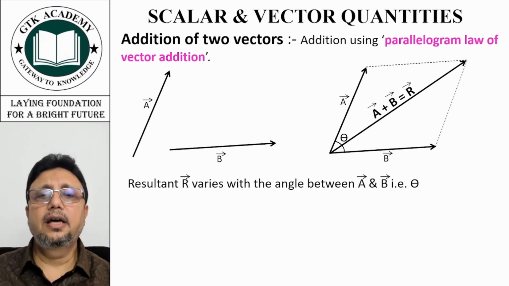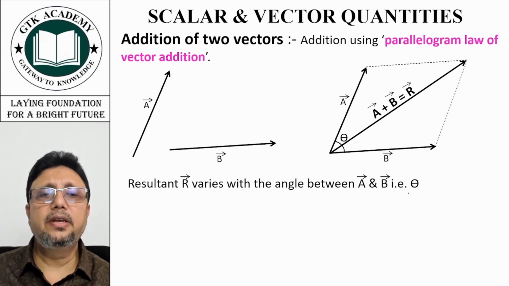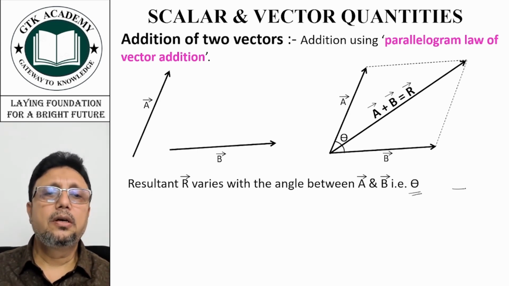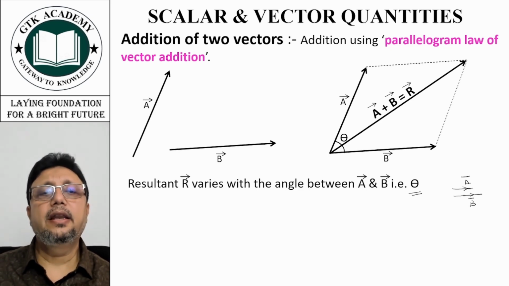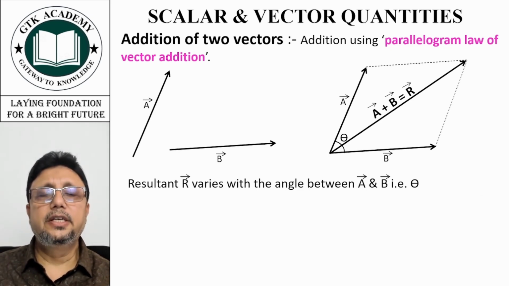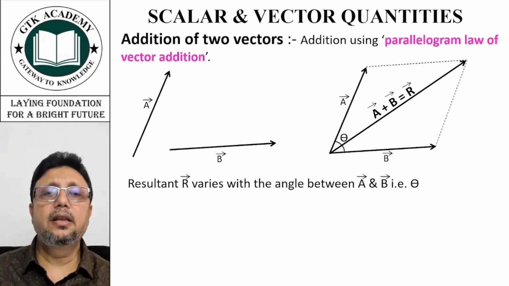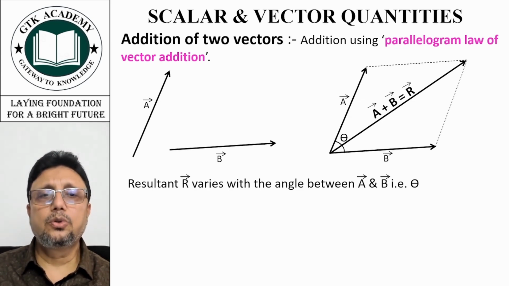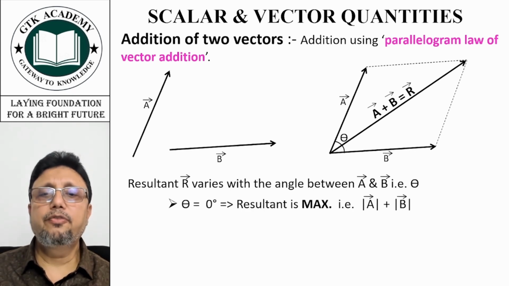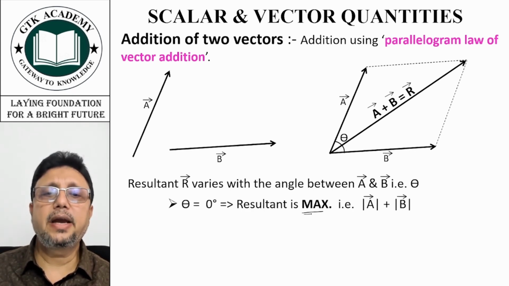Now you can see the resultant varies with the angle between A vector and B vector. If the angle theta is 0, the directions of A and B will be the same, so they will just be added. If theta is 180, they will be in opposite directions, so you will take the difference. That means subtract the smaller one from the bigger one. So if theta is equal to 0, the resultant is maximum. We just add their magnitudes.